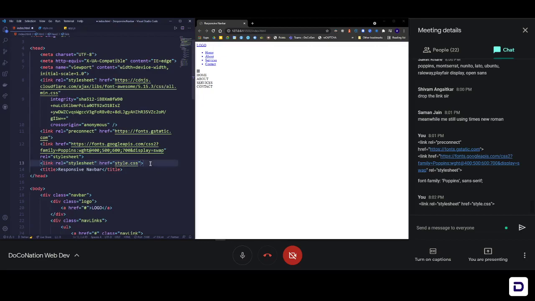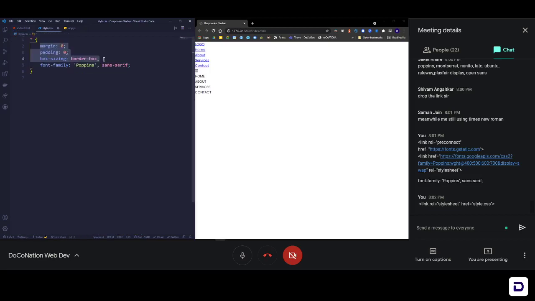Now when I save this, you can see that the font has been applied towards the right. The font has changed now. Also, you saw a lot of space between the borders and everything, and now all of it is gone. This is because it removes every kind of styling that has been pre-applied by your browser and leaves you with a blank page for you to style. That means you have total control over the styling of your website, and that's very important.